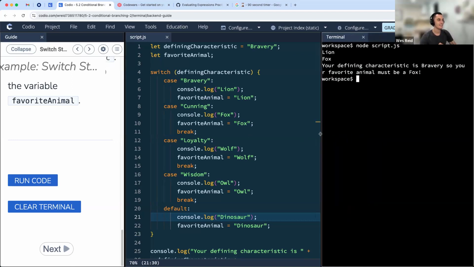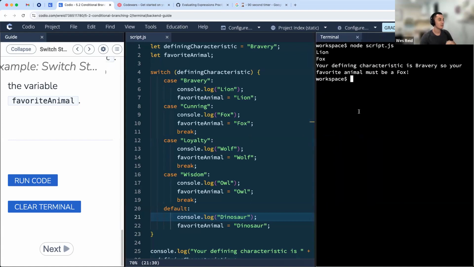All right, this is interesting, right? So here's what we see in the output. We see the word lion, we see the word fox, and then we see our final output of your defining characteristics. So yeah, pretty much as Joseph described.